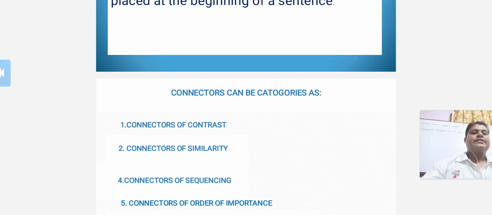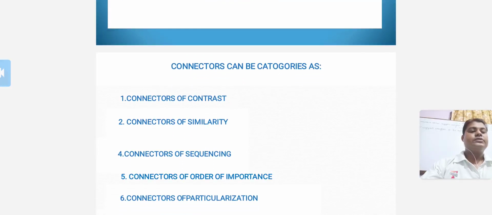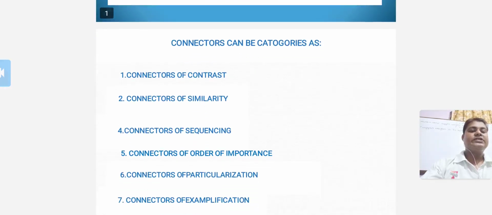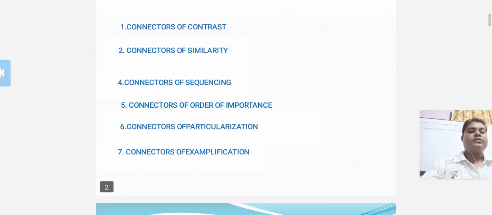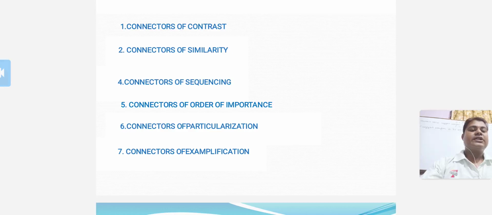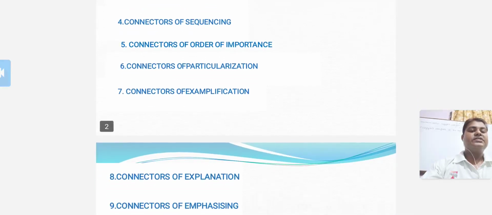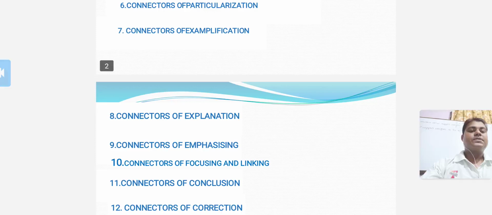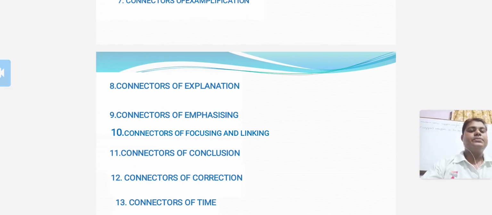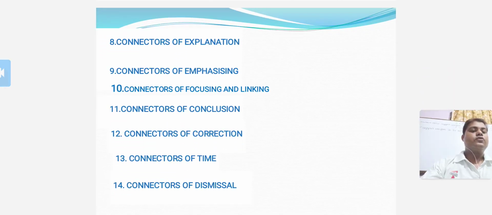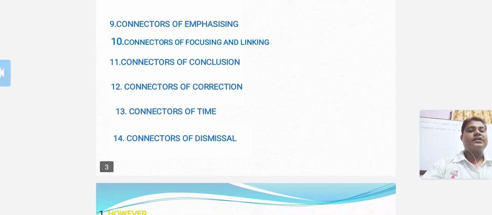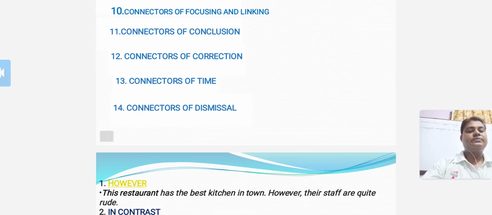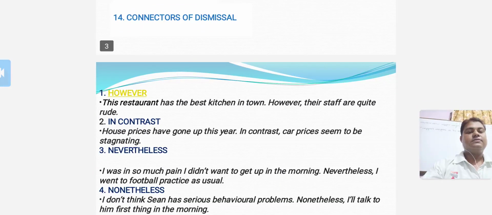Connectors can be categorized as connectors of contrast, connectors of similarity, connectors of sequencing, connectors of order of importance, connectors of particularization, connectors of exemplification, connectors of explanation, connectors of emphasizing, connectors of focusing and linking, connectors of conclusion, connectors of correction, connectors of time, connectors of dismissal.